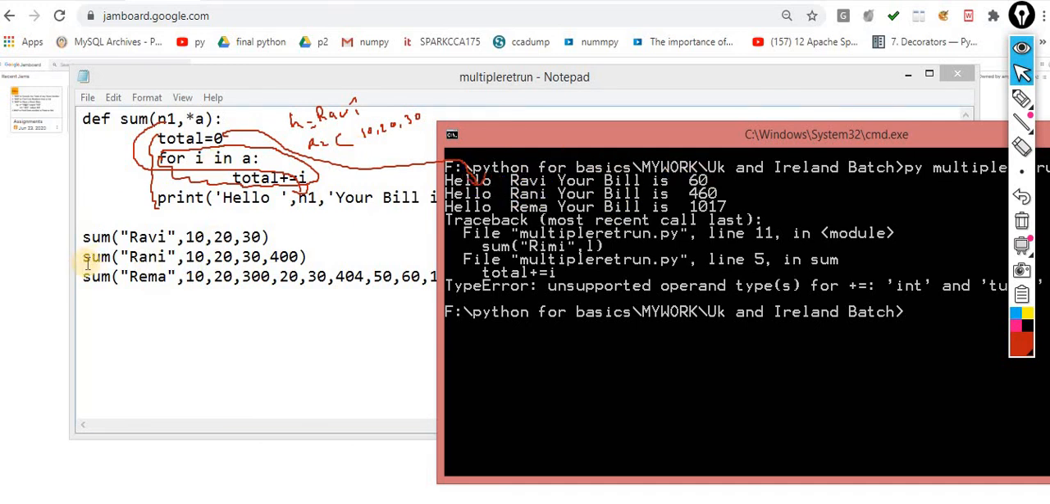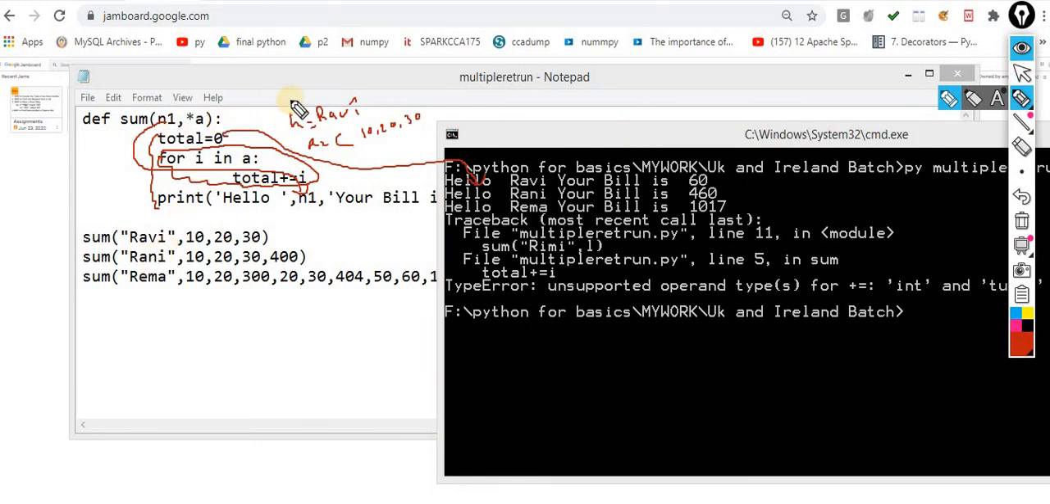In the second case, when I call it again, this time n1 becomes Rani, and these become the values. Now again it executed and calculated the total. After that it picks the value from n1. This time the value inside n1 is Rani and the total is something different, because it executed for this time. So you can call the function n number of times.